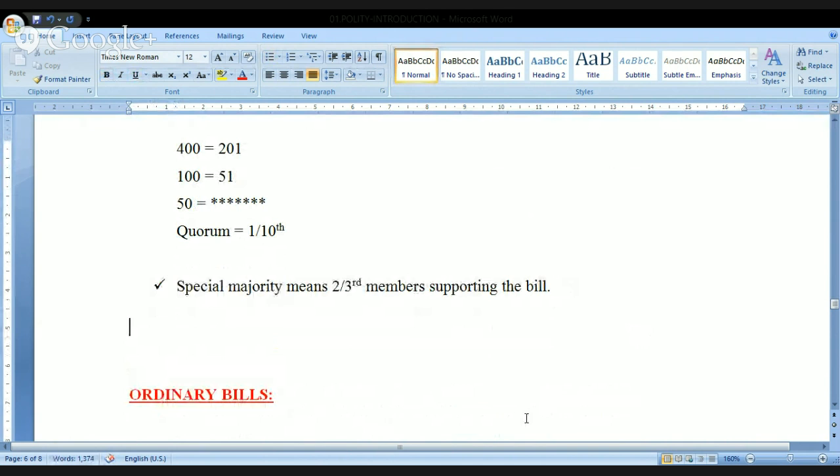Now, before coming to this special majority, let me tell you a few points here regarding special majority. The name itself is indicating the special majority. So obviously it should be above the simple majority. Number one, we understood simple majority in a very clear-cut manner. The chapter is over. Now I am talking to you regarding the special majority. There are certain conditions in the special majority. And what are these conditions?